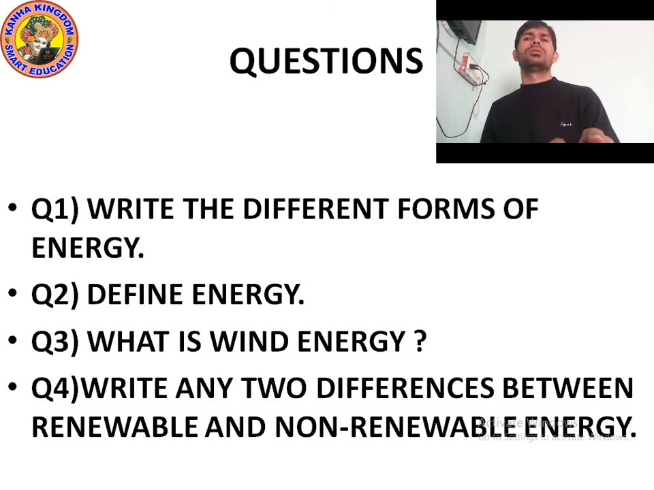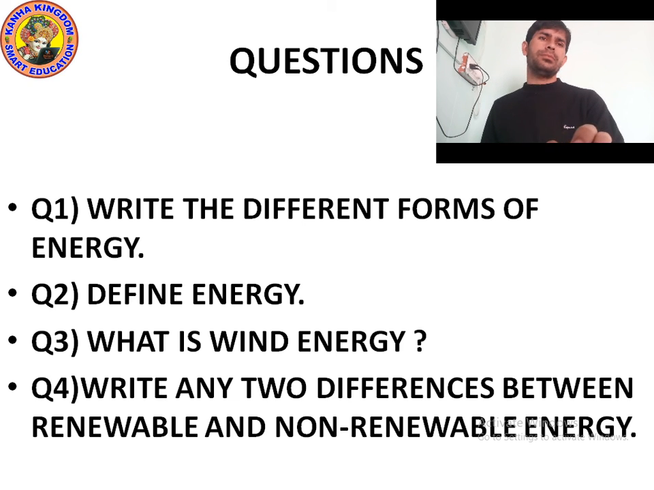Now next question, question number 2: define energy. What is energy? Energy is the ability to do work. Energy makes things happen. For example, the energy in sunlight makes plants grow, the energy in food enables us to move and helps us keep warm, and the energy in fuel powers the engine.